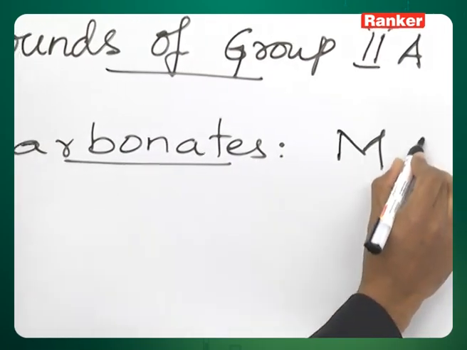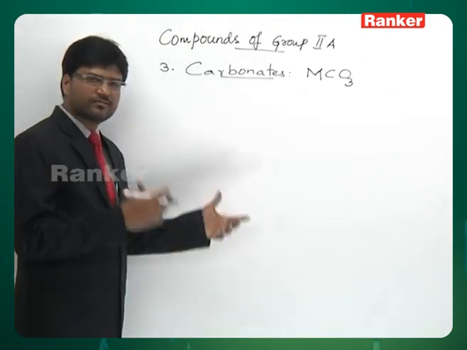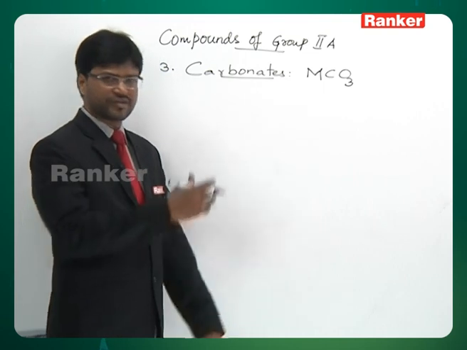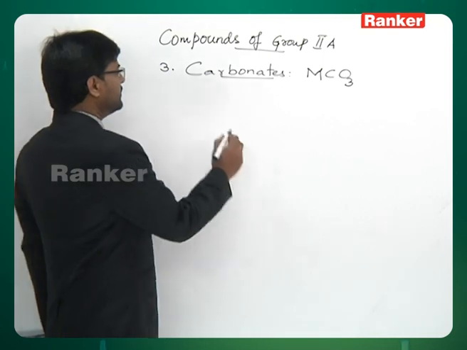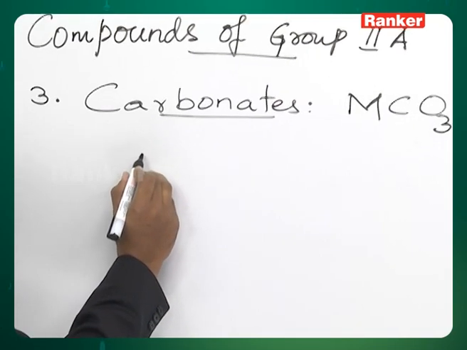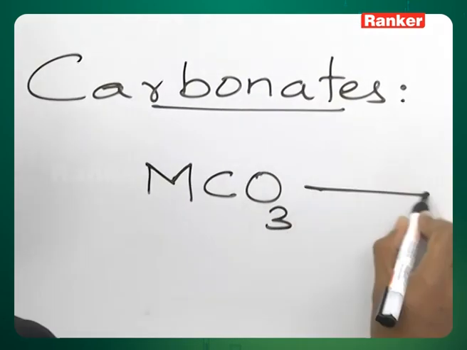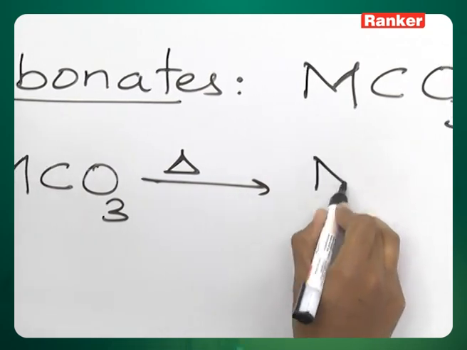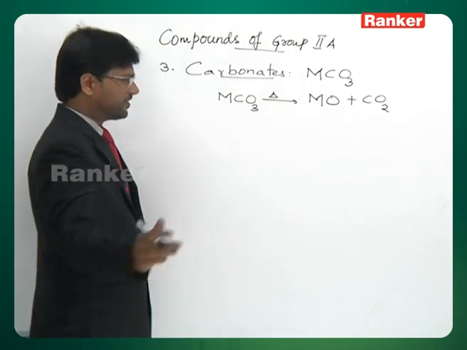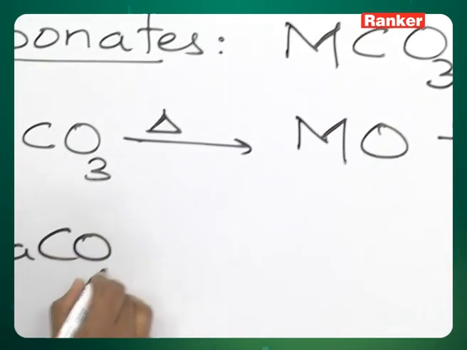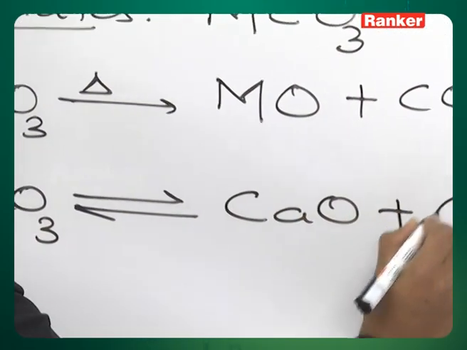The general formula of their carbonates is MCO3. So you have beryllium carbonate, BeCO3, magnesium carbonate, MgCO3 and so on. This is the general formula of carbonates of alkaline earth metals. These carbonates, when they are heated, lose carbon dioxide and become metal oxide. For instance, if you are heating calcium carbonate, this decomposition of calcium carbonate is reversible. You get calcium oxide and carbon dioxide.